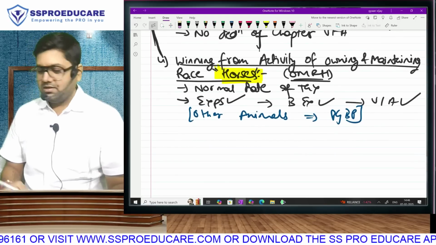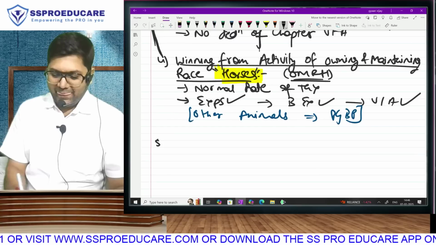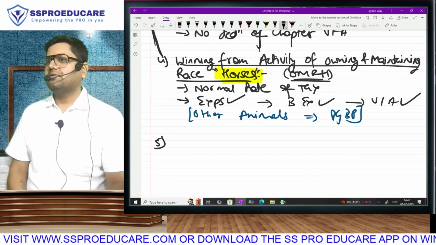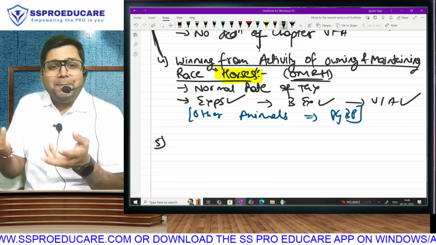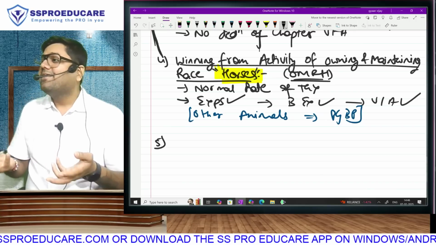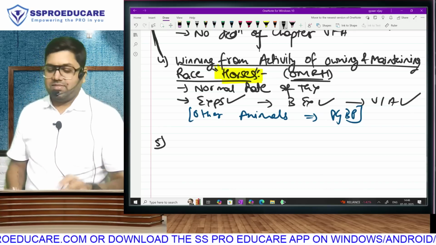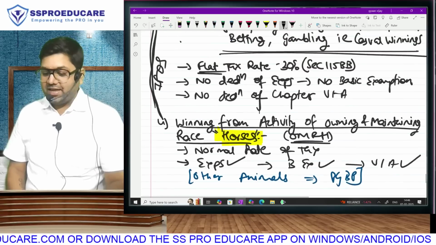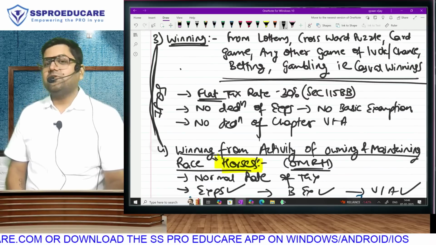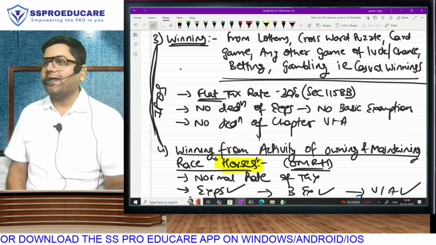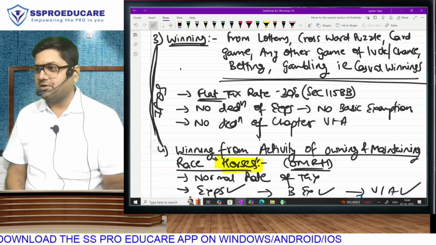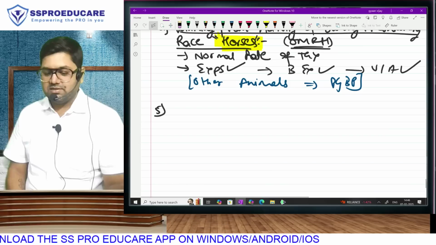Shall we? Point 5 of special cases? Arre, capital gain is over. Specific IFOS. When I did casual winning itself, someone should have asked this question. In casual winning itself, I spoke about betting, gambling subjected to a special tax treatment. At that time only you should have asked, sir.